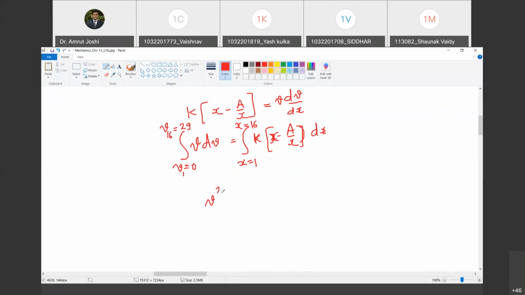Now tell me, what is the integration of left hand side? Is it v square by 2? v square by 2. And what are the limits? 0 to 29. Yes, sir. 29. On left hand side, the limits are 0 to 29.